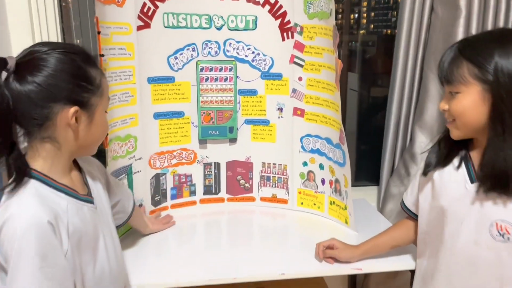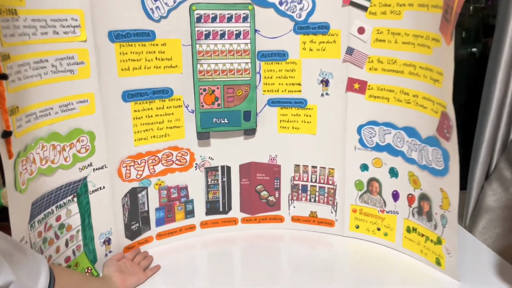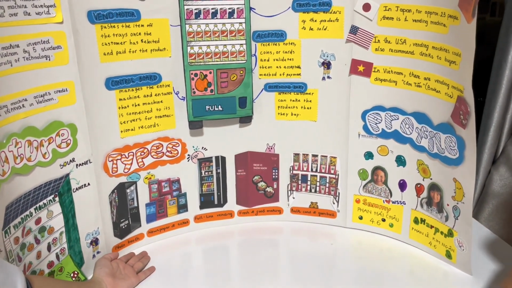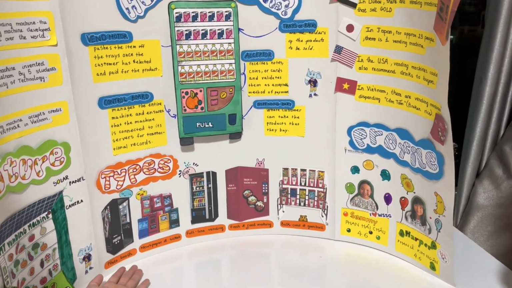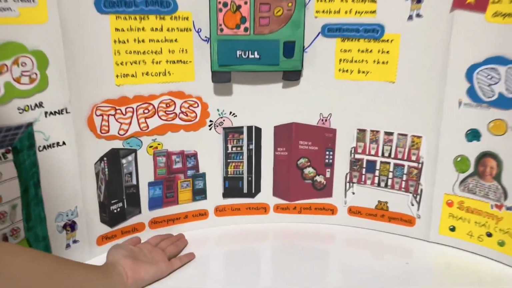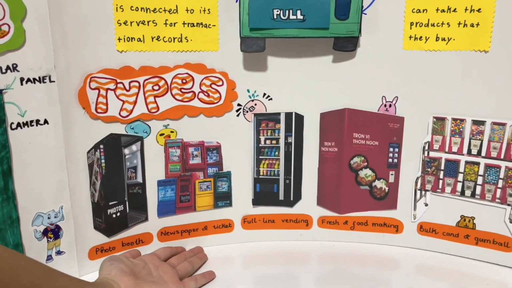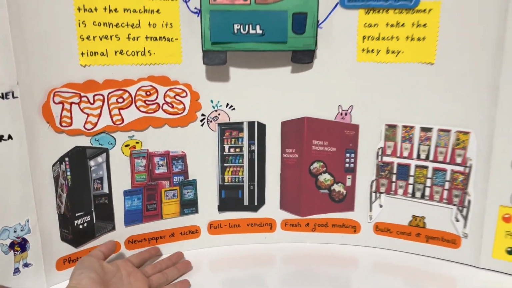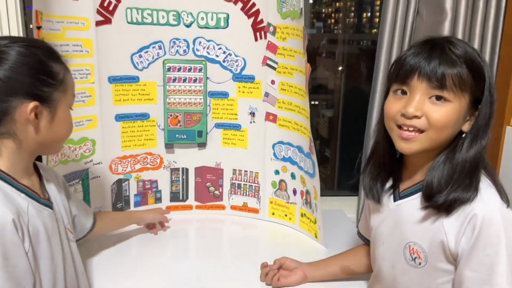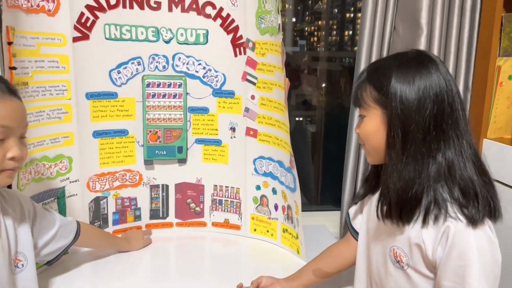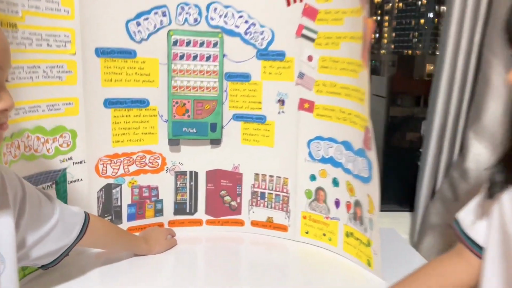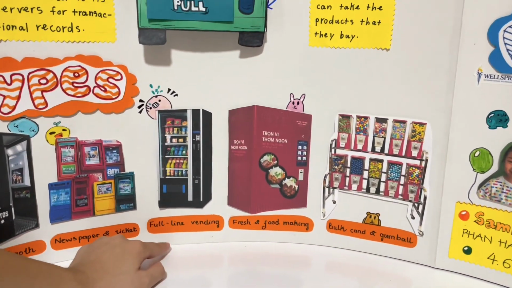There are many types of vending machines, but in this part we are going to talk about the common ones. The photo booth is the vending machine that we come inside and take photos. The newspaper and ticket machine is where we can take tickets and newspapers. The full line vending machine sells many things.